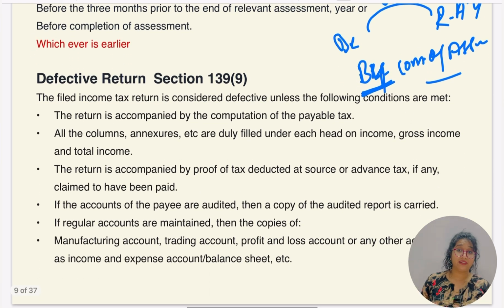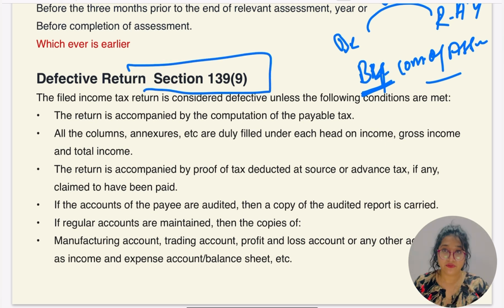Let's go for defective return under section 139(9). Okay, what happens if the income tax department finds any defect in the return of any person?